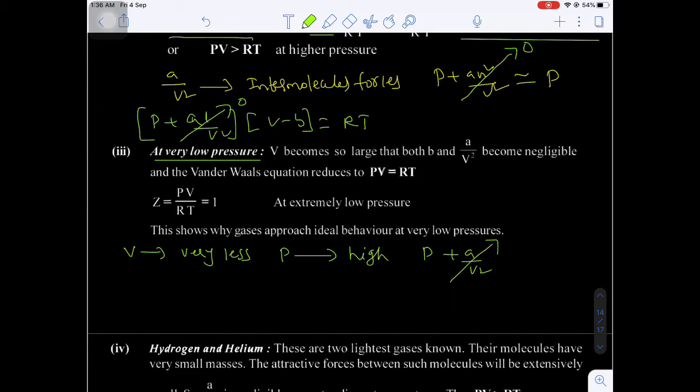shall I ignore the A value when I compare with very small volume? Very small volume, very low pressure, just wait.